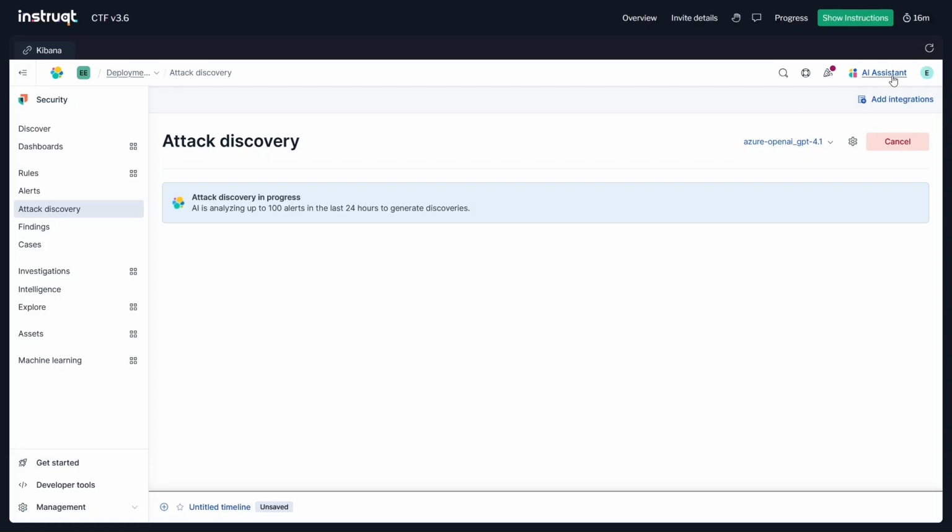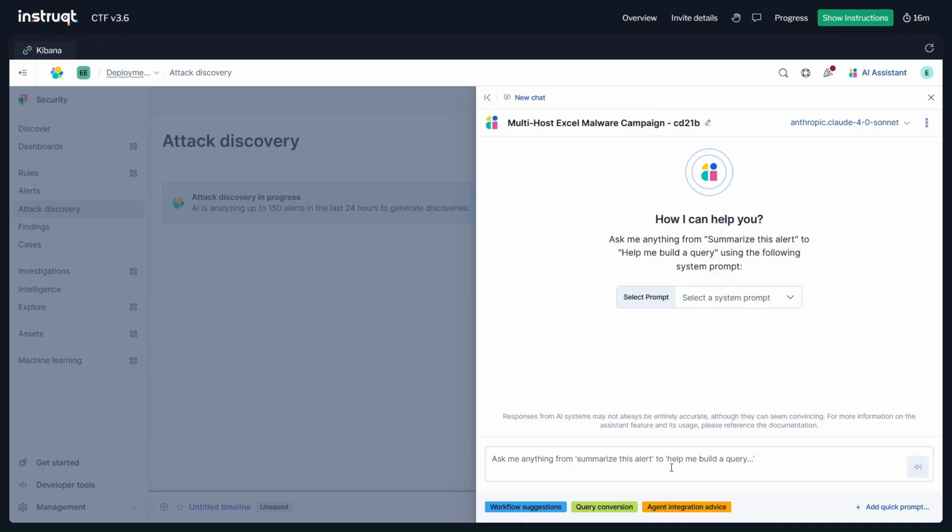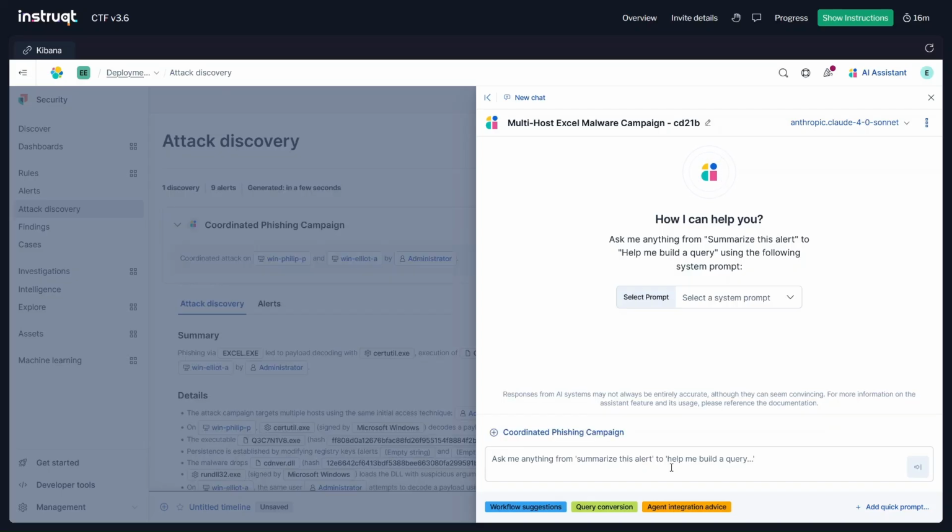It's almost like talking to the AI assistant, which has a shortcut here, and sending a prompt: hey, can you check these logs for the past 24 hours, piece together all the events that happened, and correlate them in a narrative for me as an analyst.